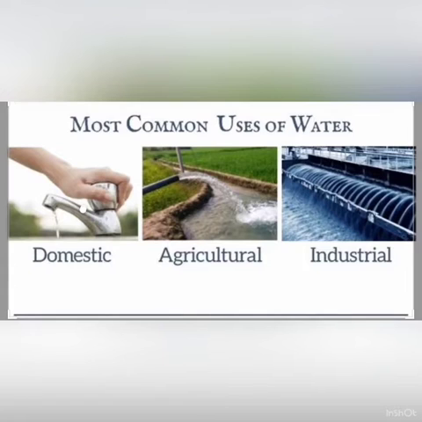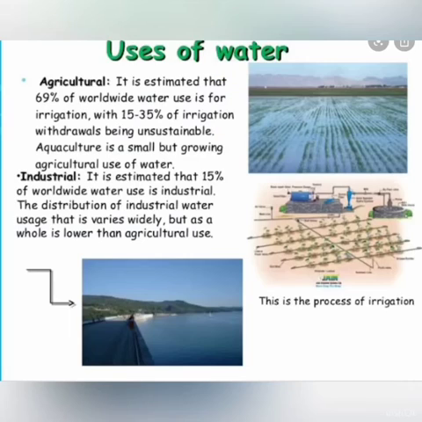So, these are some of the common uses of water. Water is basically used for domestic purposes, second in agricultural activities like irrigation, and third in industrial activities.